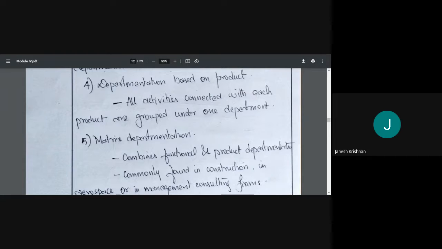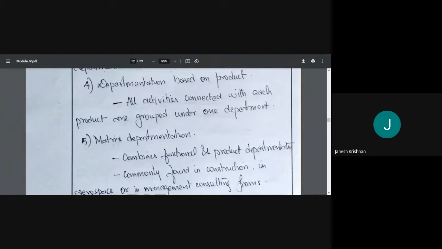But here, we are dividing the departments on the basis of product. The two-wheeler is a product, it will have its own department. Three-wheeler is another product, it will have its own department. Four-wheeler, next product, again a department will be formed for four-wheeler. What will happen is person A will be working in marketing for two-wheeler, and person B will be working in marketing for three-wheeler, right? So they are in different departments. That is departmentation based on product.